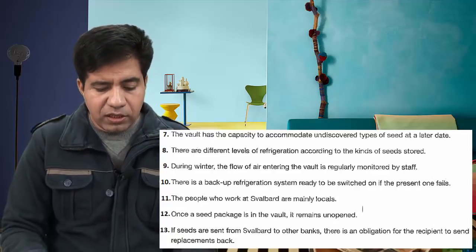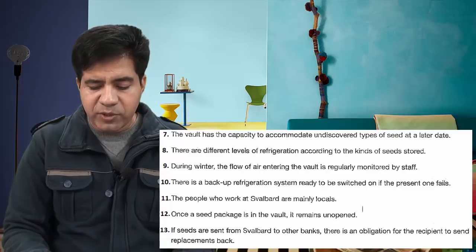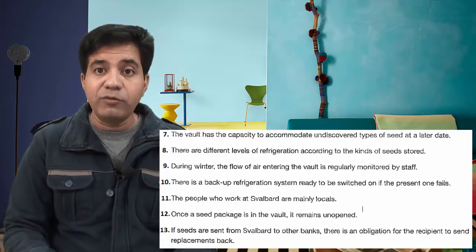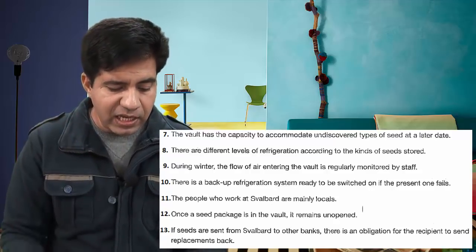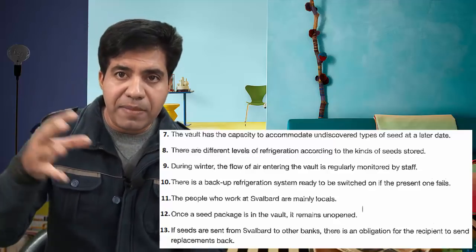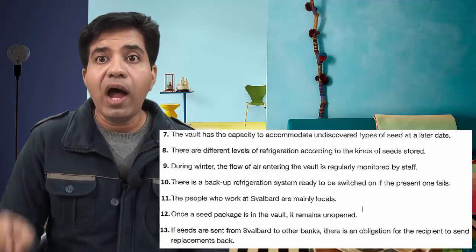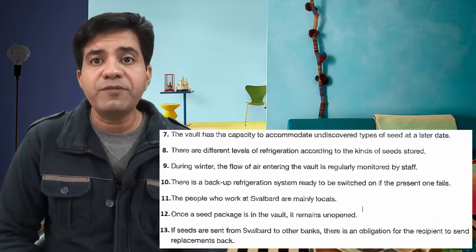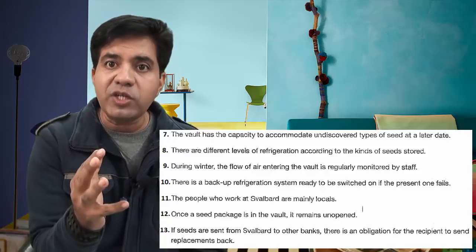Anyways, true, false, not given. Now the statement is the vault has the capacity to accommodate undiscovered types of seed at a later date. I repeat this, the vault has the capacity, underline the word vault, capacity, to accommodate. They can make room for that, to accommodate, underline accommodate, undiscovered. Now undiscovered is the main word here. Undiscovered types of seed, which have not been discovered. This is what you need to find.